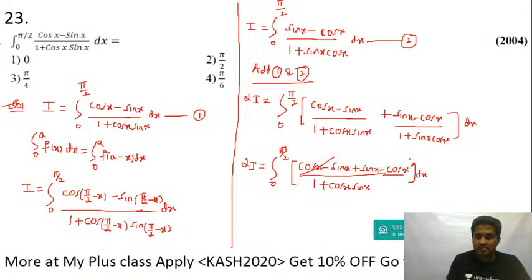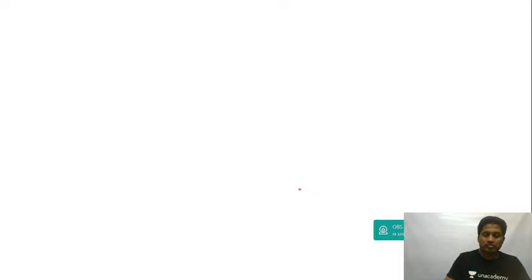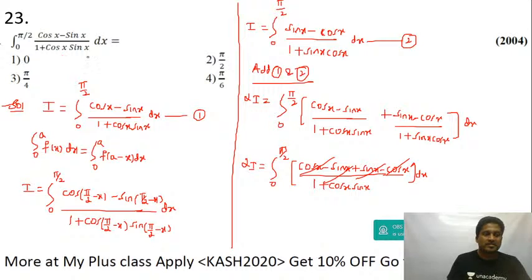Let us cancel this, guys. So you get 2I is equal to 0. Integration of 0 will be 0, so you get I is equal to 0. Everything will cancel, right? The answer will be 0. Answer is option A only.